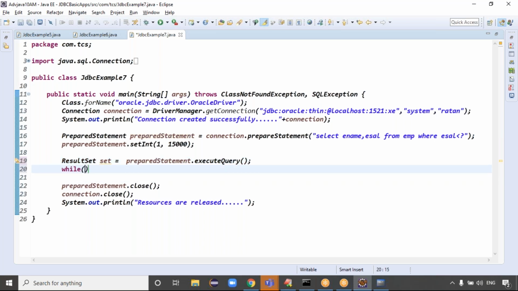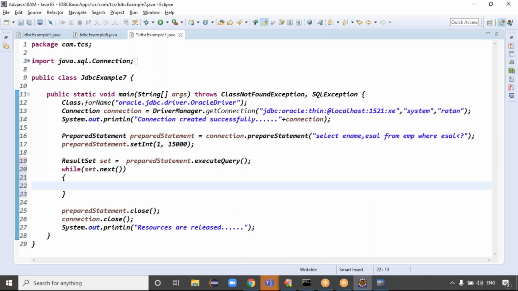Because can I take the while loop to repeat the data? Which method do we have to use? Set dot next method, right? We have to use the set dot next method to repeat the loop, right? Good. Then read the records, guys.